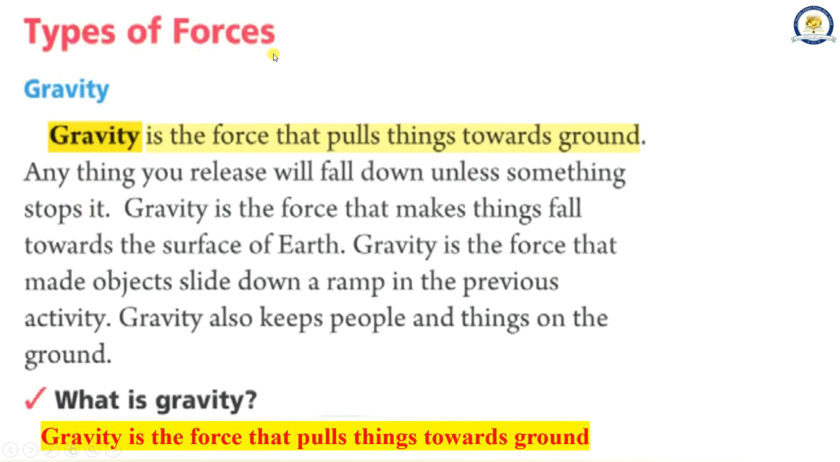Types of forces. Gravity. Gravity is the force that pulls things towards ground. Anything you release will fall down unless something stops it. Gravity is the force that makes things fall towards the surface of Earth. Gravity is the force that made objects slide down a ramp in the previous activity. Gravity also keeps people and things on the ground.